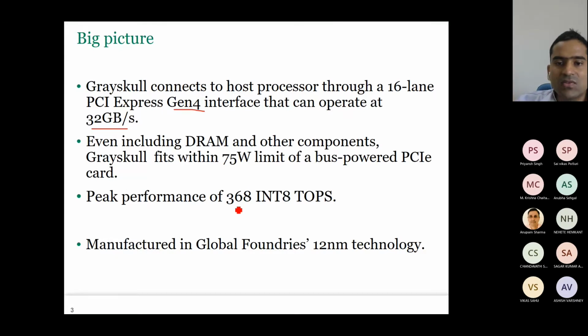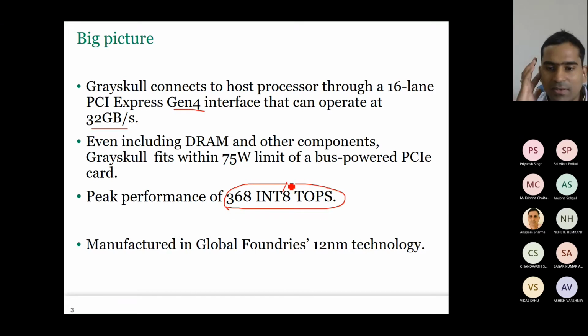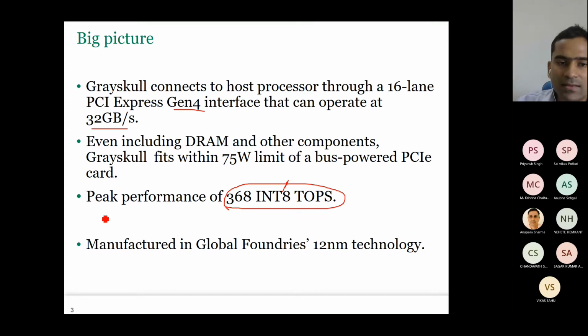It has a peak performance of 368 tera operations per second, but that is integer operations. This is not floating point operations. This is measured in integer INT8 operations. So I think for Goya, we did not specify what was the peak performance. We only specified the number of images that can be processed for the ResNet 50 network.